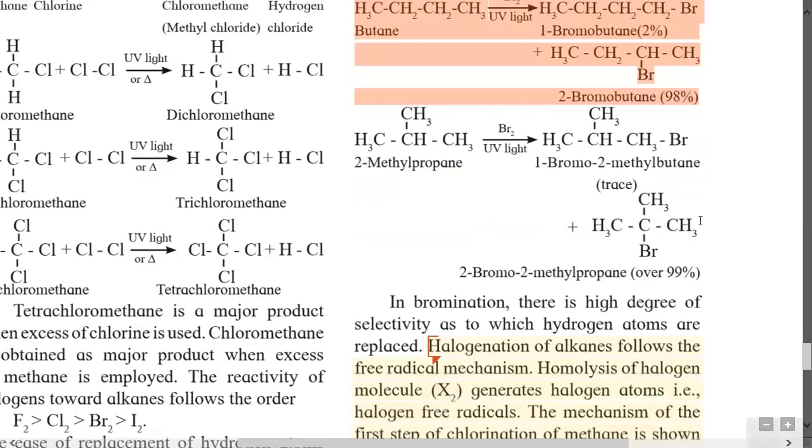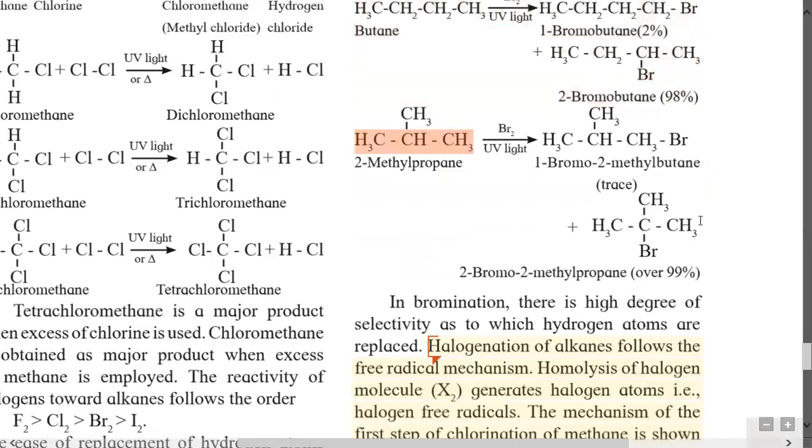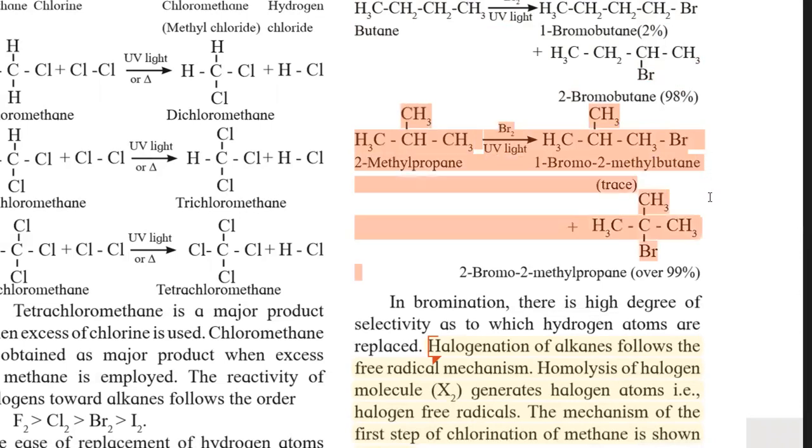Similarly, we will study one more example of bromination. Here 2-methyl propane, isobutane, is treated with bromine in the presence of UV light. Then it gives 1-bromo-2-methyl propane. It is obtained by replacement of hydrogen atom from primary carbon, and it is a very small quantity, only 1% product is obtained.